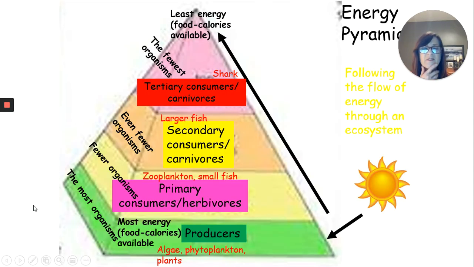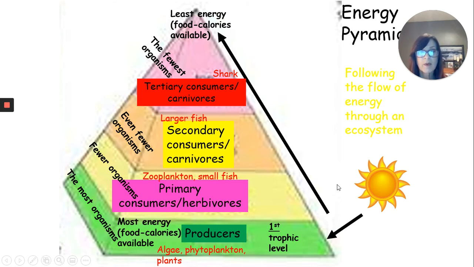So this has got a lot of stuff on it, I know, but if you take a look at this energy pyramid, down here at the bottom is our first trophic level. These are our producers, and these are our green things. Notice that it's green. These are plants and phytoplankton and algae. And here is where you have the most organisms, so there's the most energy available.